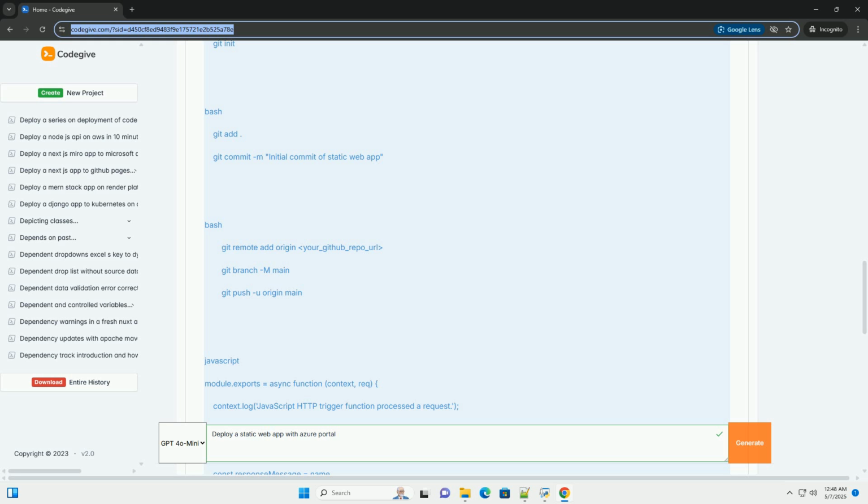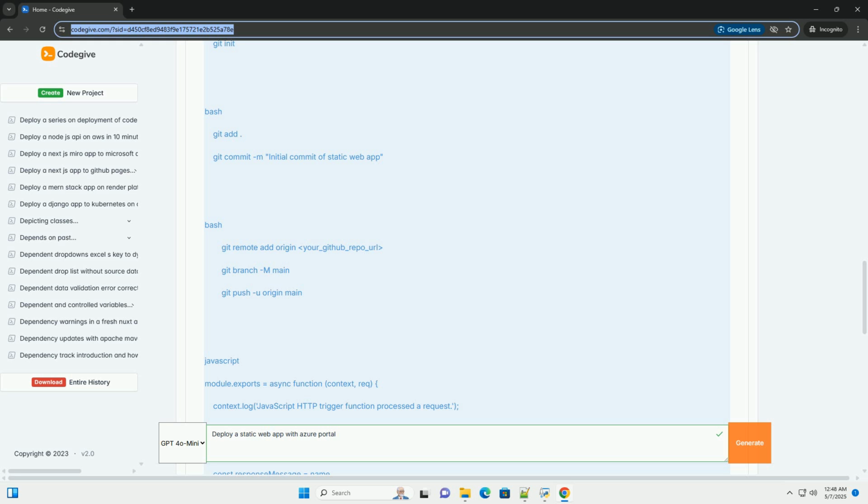Prerequisites. 1. Azure subscription. You need an active Azure subscription. If you don't have one, you can create a free Azure account at https://azure.microsoft.com/free. 2. GitHub or Azure DevOps account.